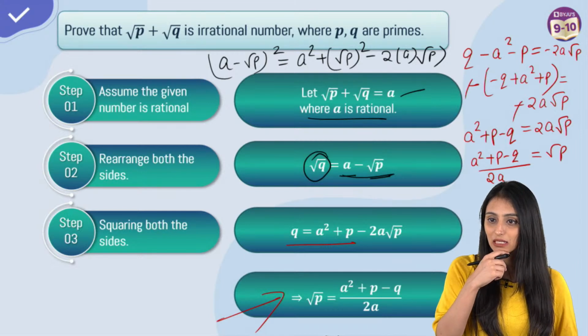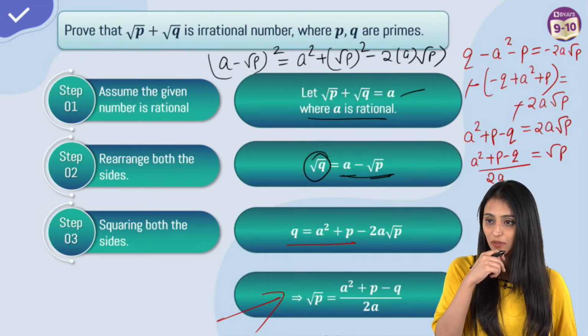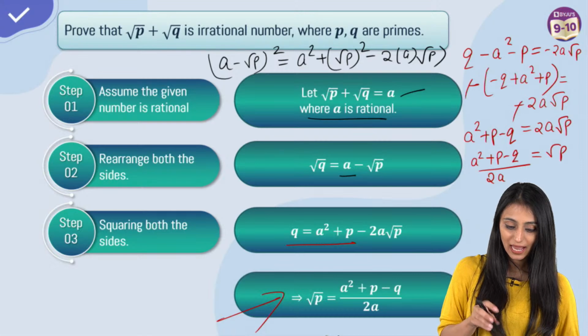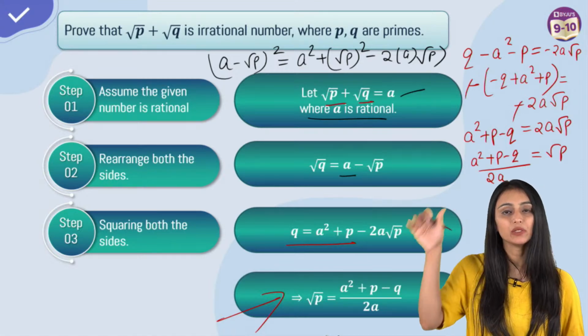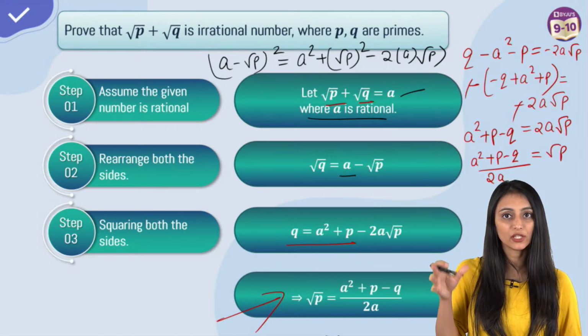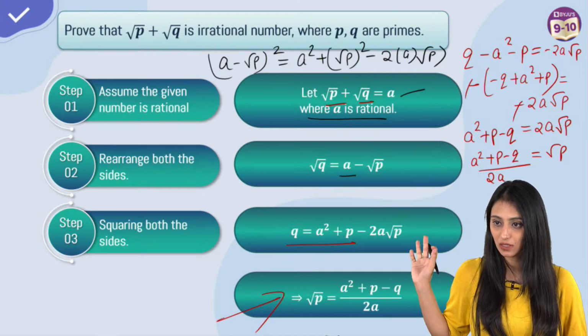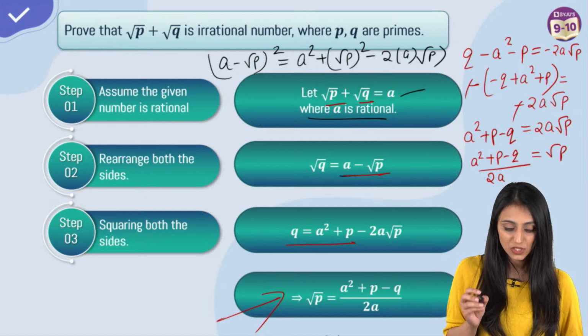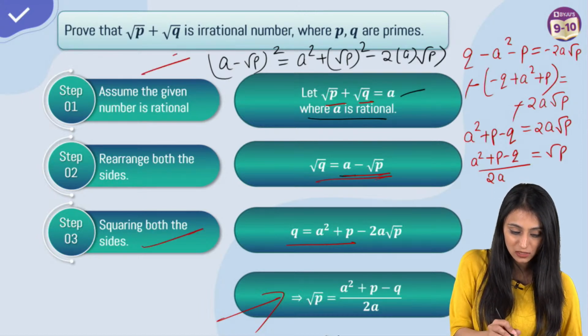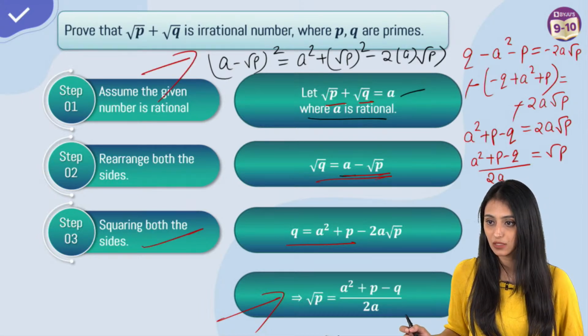Second step is this. Anyone out of these you can take to the other side. Doesn't matter. It's not that you have to take Q only, or root P only. Any one out of these you can take to the other side. Once you do that, you have to do squaring both sides. I have shown you how to do squaring both sides, right?